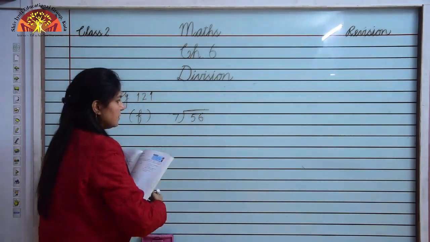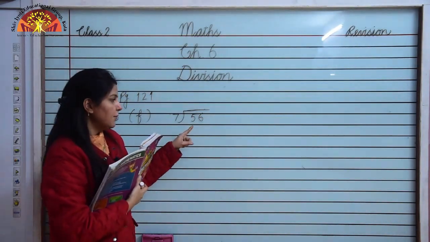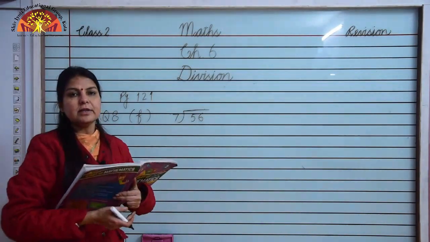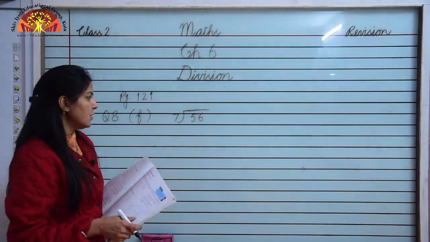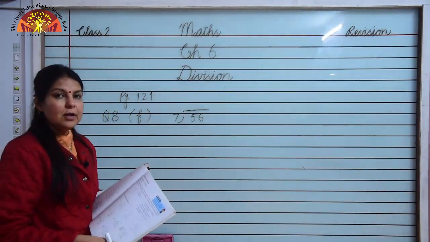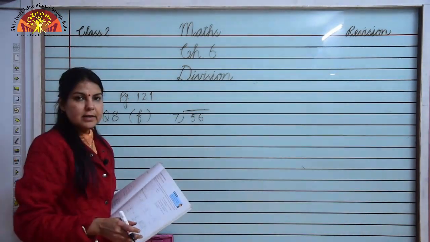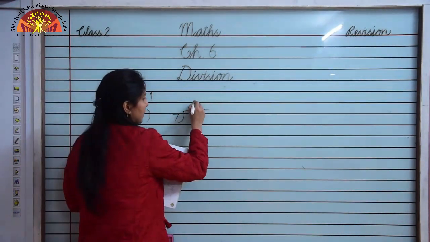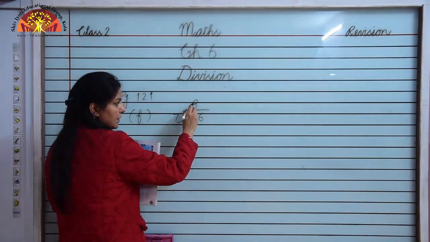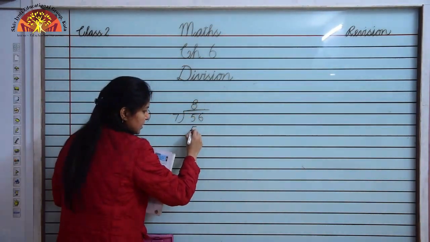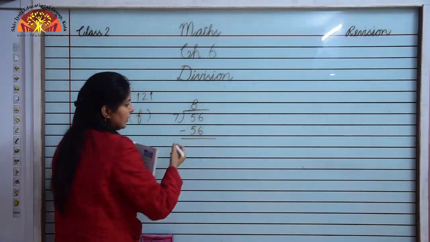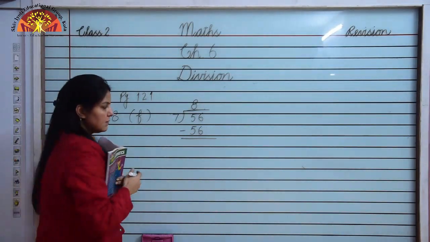Now we will speak the table of 7 till we get 56. So 7 ones are 7, 7 twos are 14, 7 threes are 21, 7 fours are 28, 7 fives are 35, 7 sixes are 42, 7 sevens are 49, 7 eights are 56. So how many times? 8 times. So we will write 8 at the top and 56 below the given 56. Now 56 minus 56 is 0.